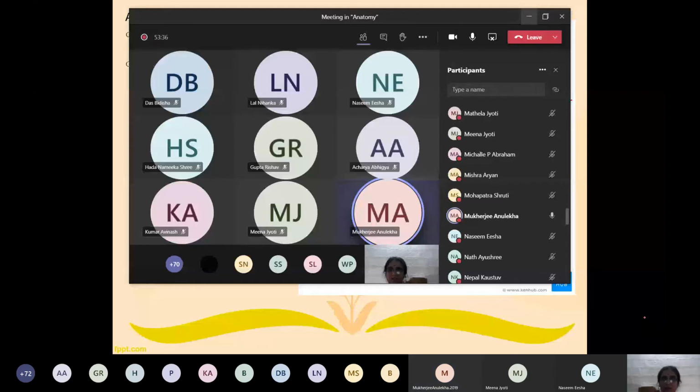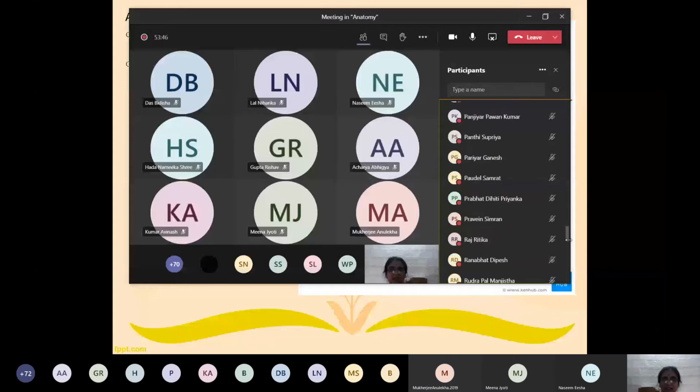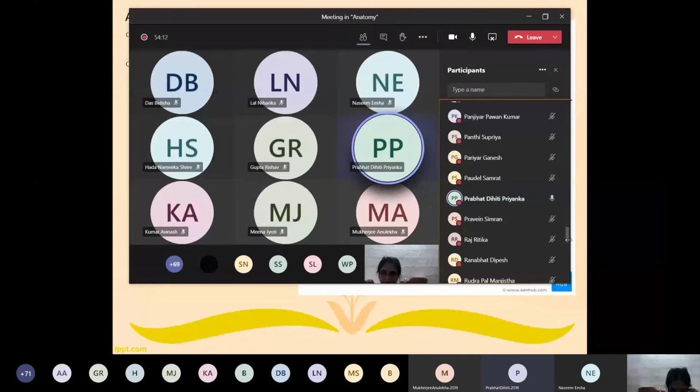Okay, now Priyanka Dhiti Pravat. Yes, ma'am. Explain the anterior relation structures which are related anterior to the azygous vein in thorax. Ma'am, structures anterior to the azygous vein: there is a right pleural sac, okay, and the esophagus. Yes. In the lower or upper part of thorax?